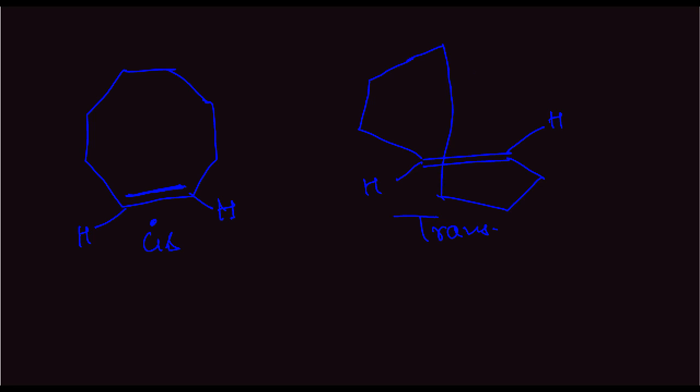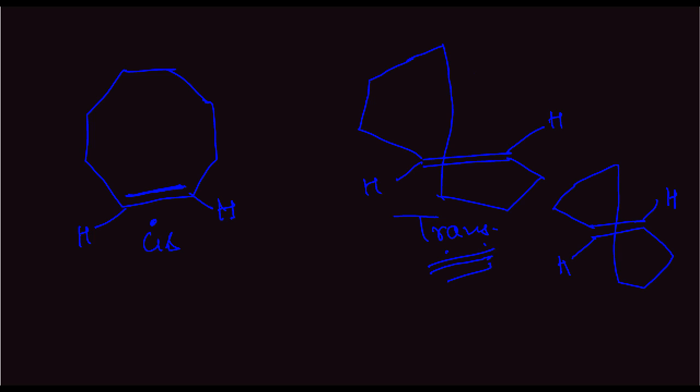So it will look something like this: double bond, and this is a bridge. This is the hydrogen, this is the hydrogen. Here the angular strain can be maintained and therefore this trans form exists. In the case of less than 7 carbons, the trans form cannot exist.